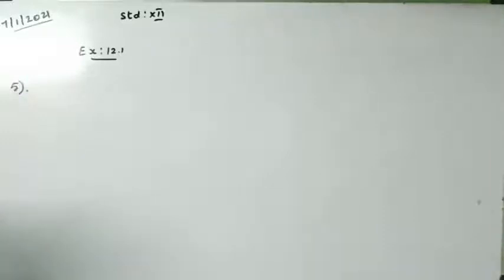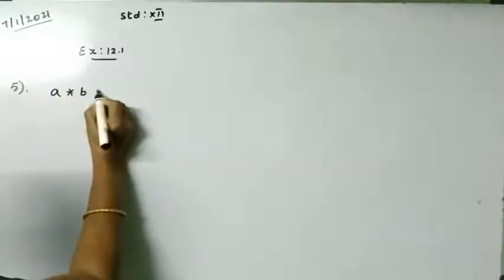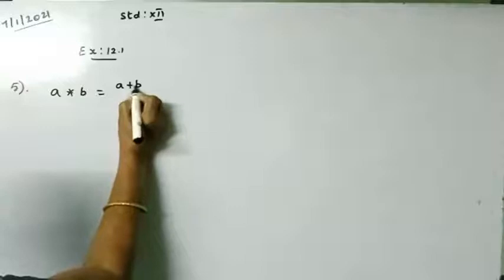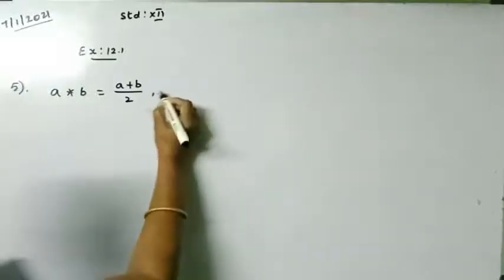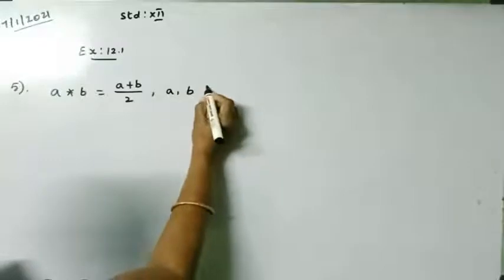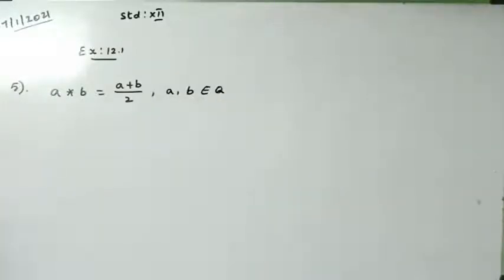A star B is equal to (A plus B) divided by 2, where A, B belong to Q. Examine the closure, commutative and associative properties satisfied by star on Q.